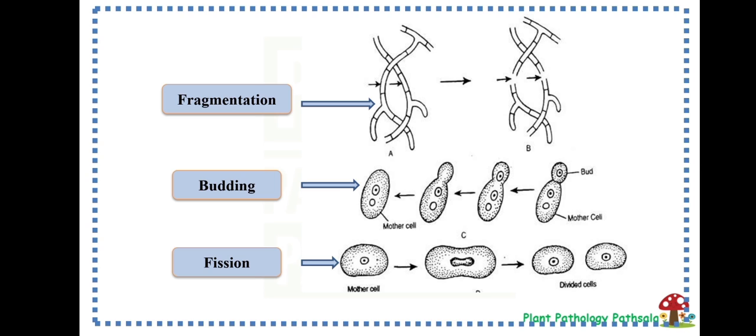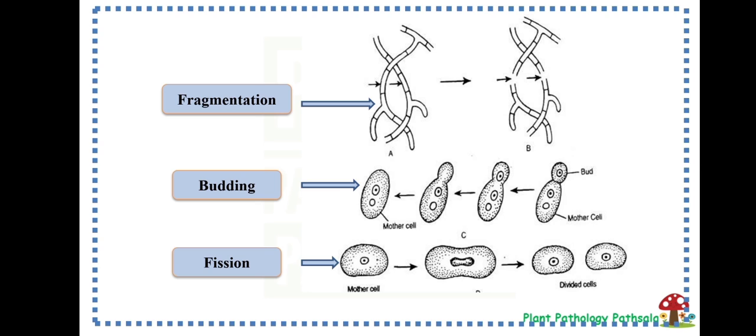Then come to the second one. In this method, from the mother cell, a bud is forming. Then the nucleus will divide and one nucleus will migrate into the bud cell. And then the well-developed bud cell will be detached from the mother cell. This process is called budding. An example of a fungus which reproduces by budding is yeast.